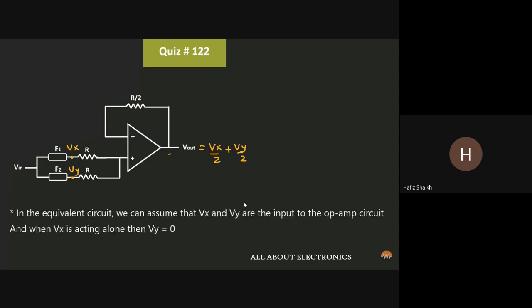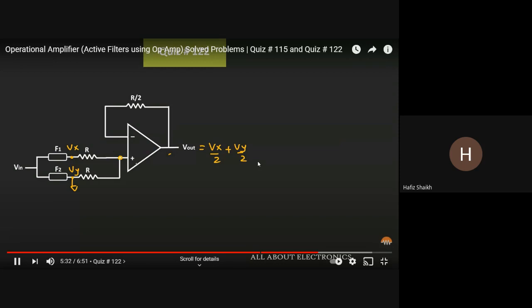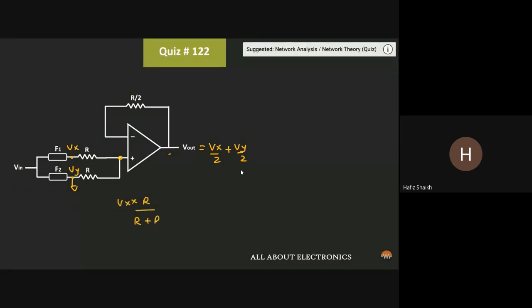When we consider Vx operating alone, then this terminal will act as a ground. In that case, the voltage at this node will be equal to Vx times R divided by R plus R, that is equal to Vx divided by 2. And the same voltage will also appear over here, and eventually it is also appearing at the output terminal. That means if we consider Vx alone, then the output of this circuit is equal to Vx divided by 2.